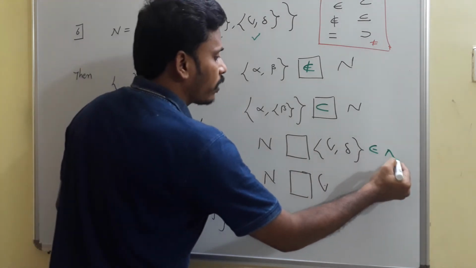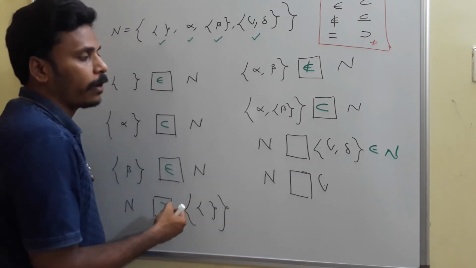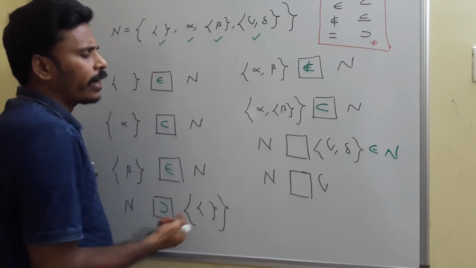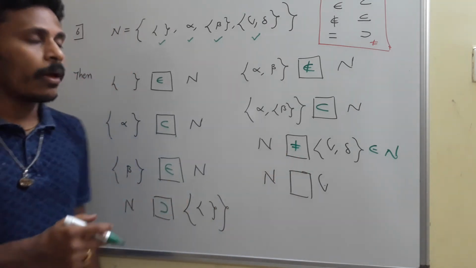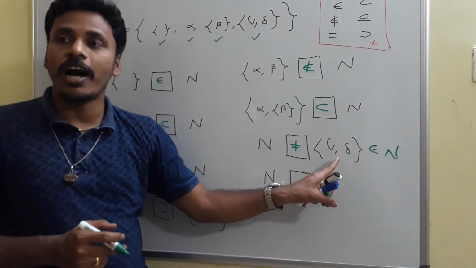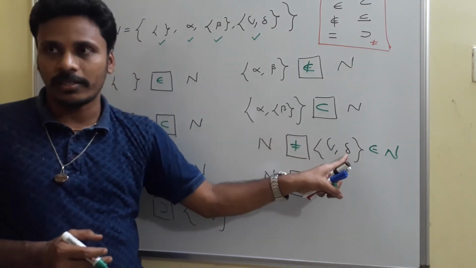Okay. I may use like this, but I don't have any option to fill here. Okay. Yeah. Right. Or you may say these are not equal. If you use not equal to, no problem. But the proper way is this set containing gamma comma delta is an element of n, but there is no relation from n to this element. Okay.